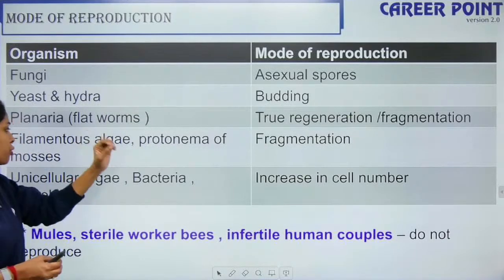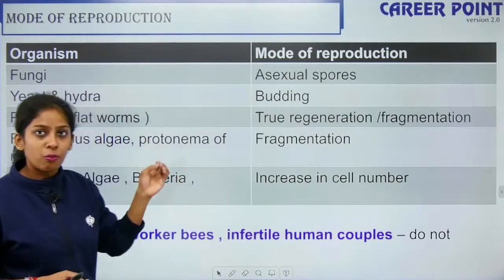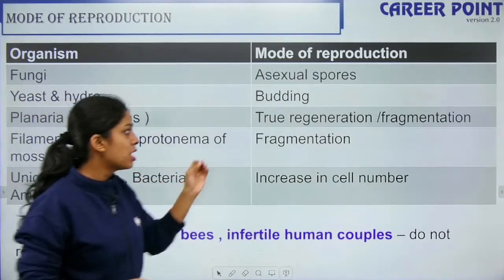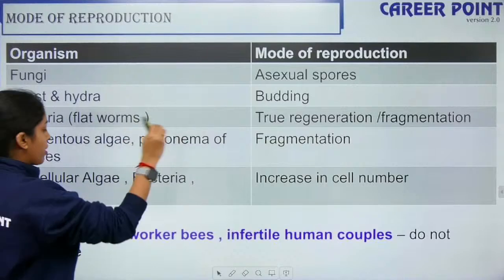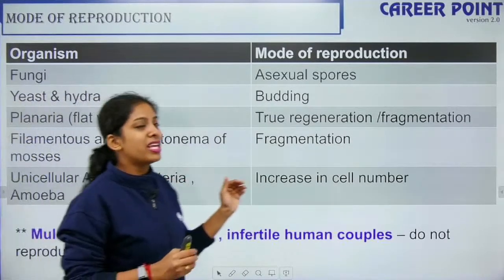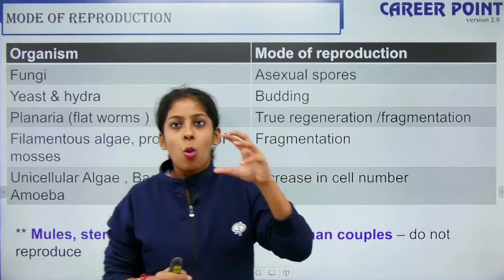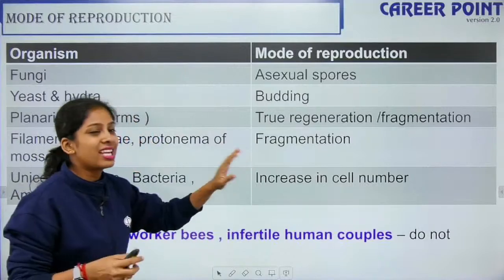Filamentous algae, Protonema of moss. So Protonema is a stage in the development of a moss which we will see in plant kingdom, so that also undergoes fragmentation. So you can club these two and write fragmentation. Unicellular algae, bacteria, amoeba, they increase in cell number. How? One mother cell divides to give two daughter cells, right? So that is how they increase in cell number.